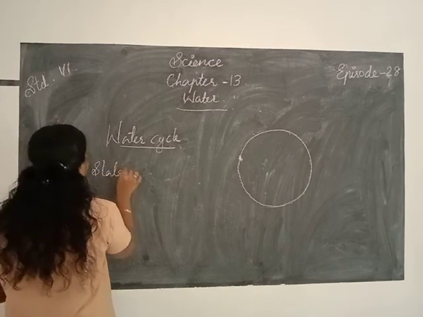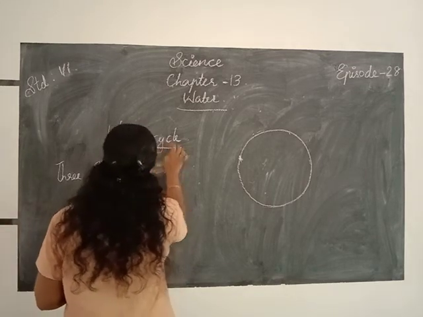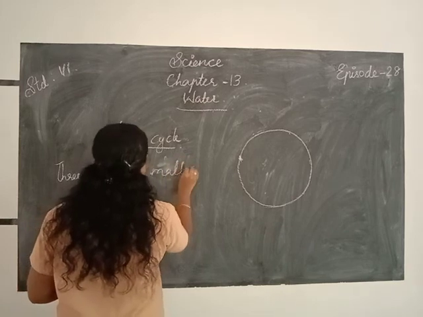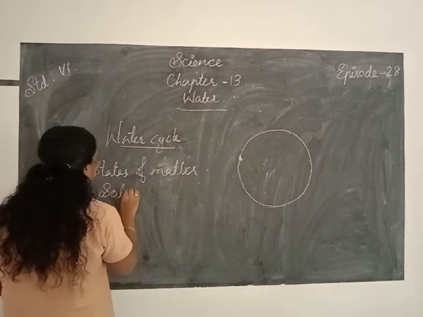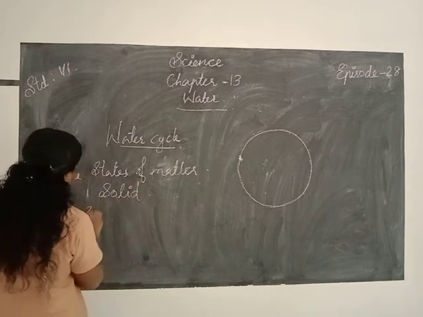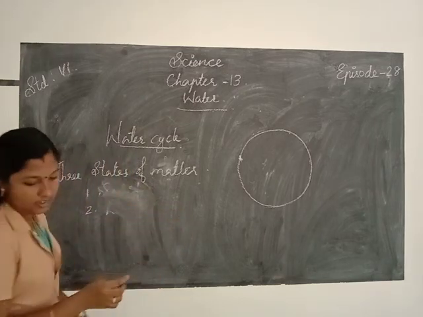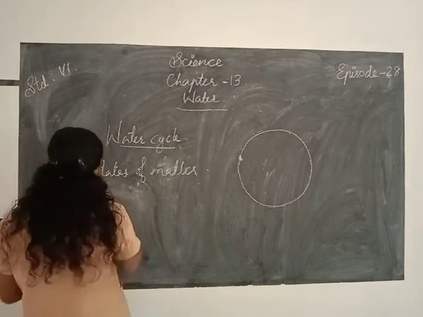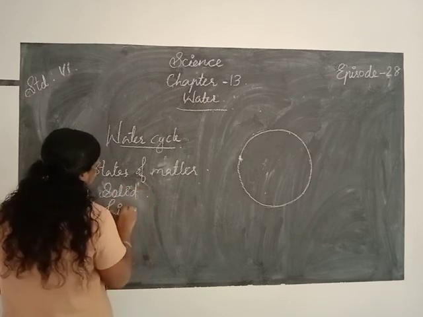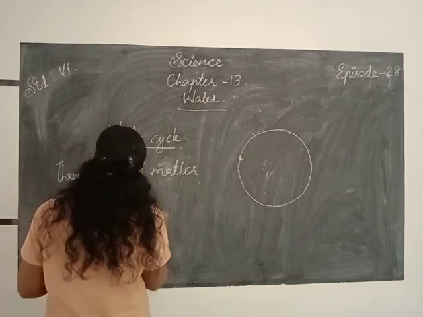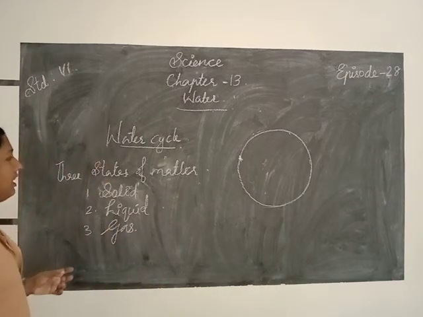3 states of matter. Which are they? The first one, solid. Second one, liquid, and gas. Solid, liquid and gas.